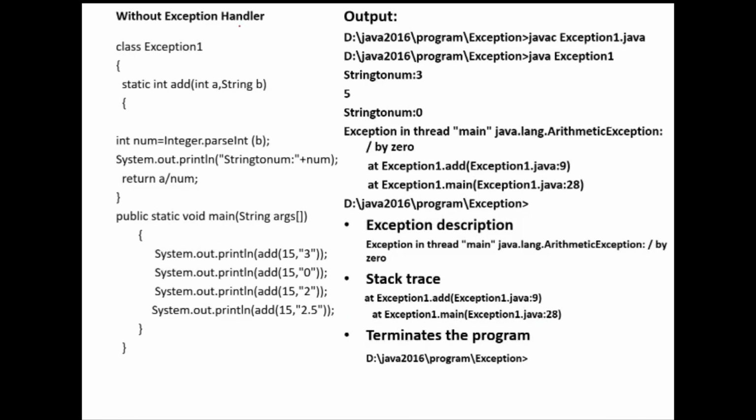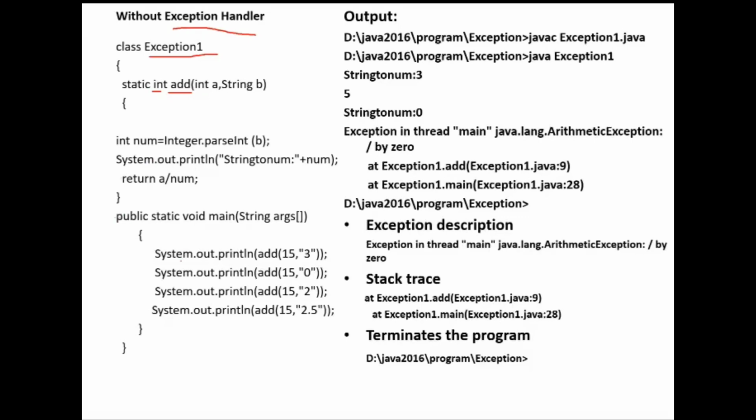Here we will see the program without an exception handler. Now, without an exception handler, how is this program executed? We will see the same program with the exception handler. Here I have created a class called Exception1, and within that I have one static method add with the return type int.